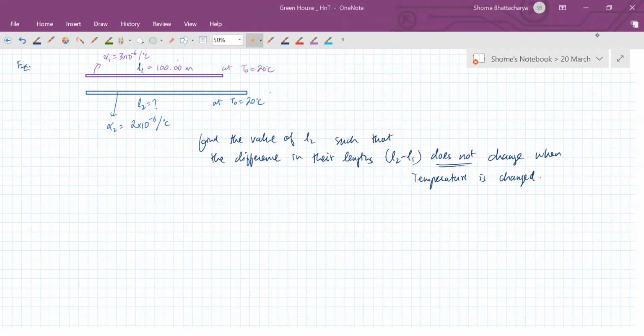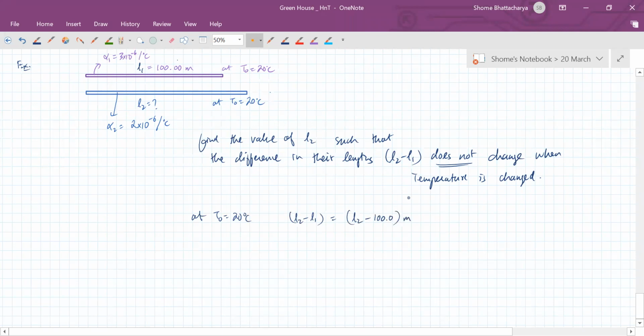Okay, so let's work out this question. Yeah, Vashish, understand. At T naught equal to 20 degrees C, the difference in their lengths is L2 minus 100. Or let us say L2 is some x. Then we can say it is x minus 100. So let's say this L2's value is x at 20 degrees.